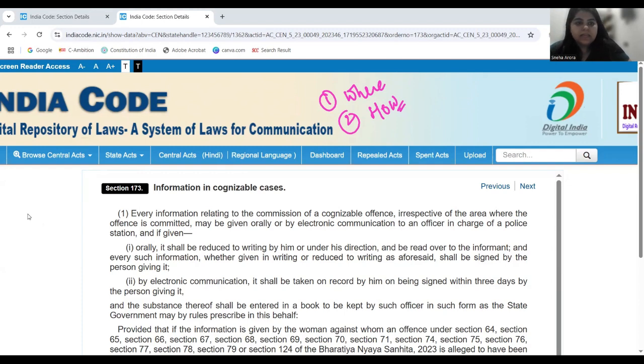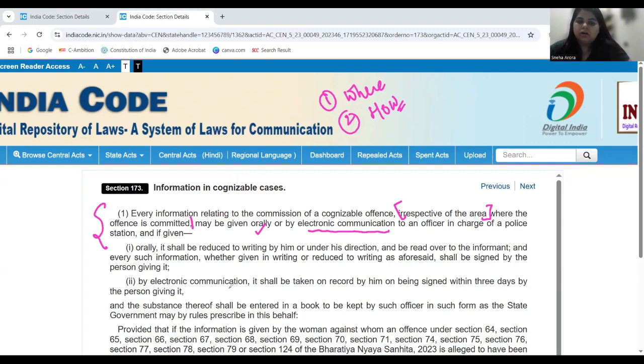In Section 173 of the Bhartiya Nagarik Suraksha Sanhita, clause 1 says every information relating to the commission of a cognizable offense, irrespective of the area where the offense is committed, may be given orally or by electronic communication to an officer in charge of a police station, and if given orally shall be reduced to writing.